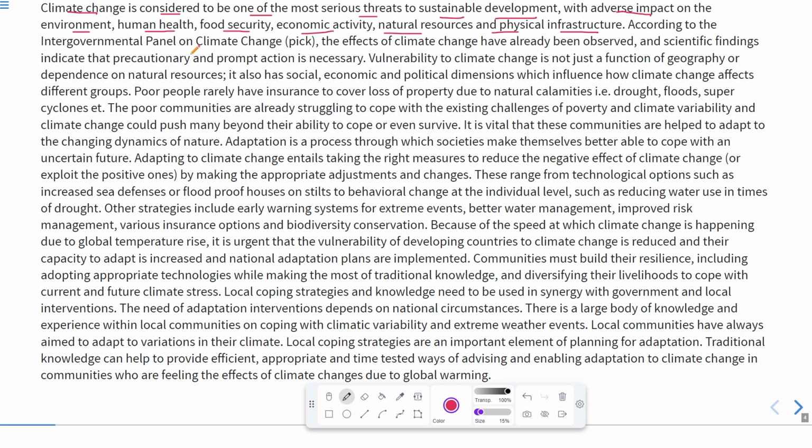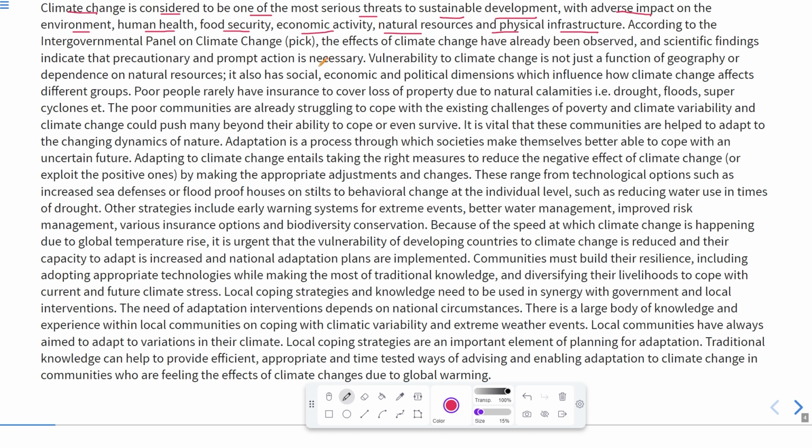Like human health is also being affected because of this climate change. It is affecting human health adversely, in a negative manner. Okay, food security, because nowadays food is not secure.